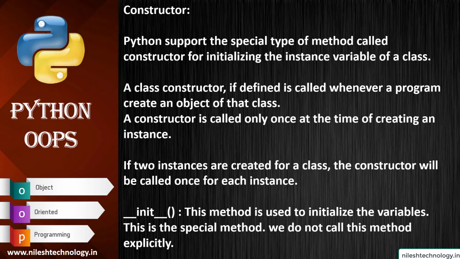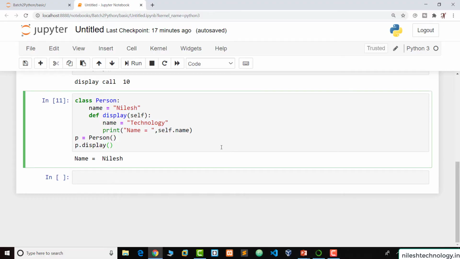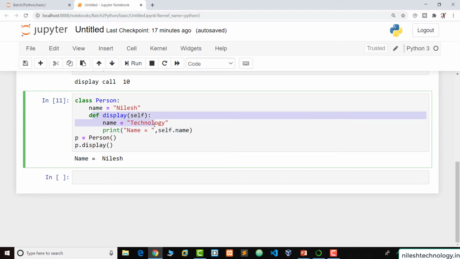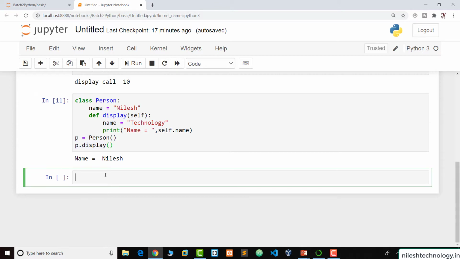So this method is used to initialize the variables. This is a special method. We do not call this method explicitly. So these are some common rules related to the constructor. So going to the notebook. So see here, this is the display function. If you want to execute display, then we need to create the object and call this display function explicitly. So a constructor is like a function. The difference is that this constructor is called automatically when we create an object.